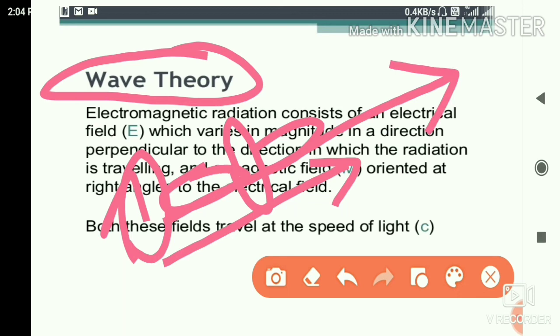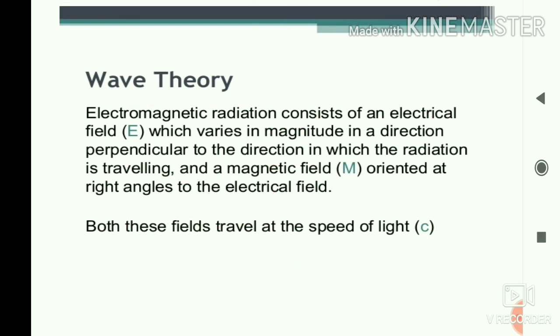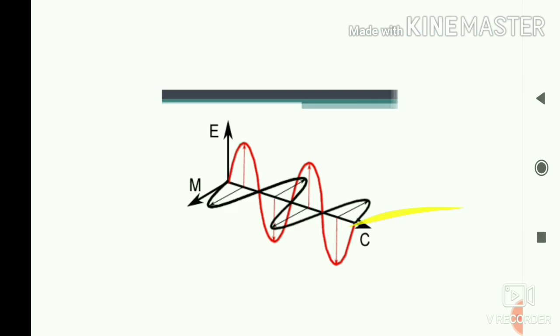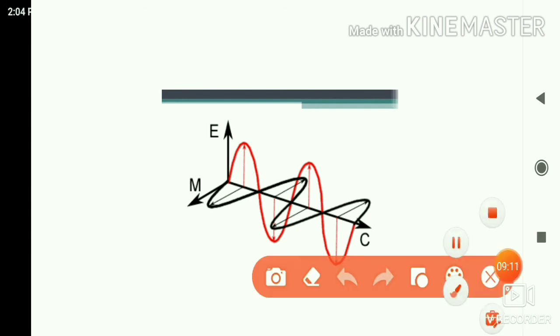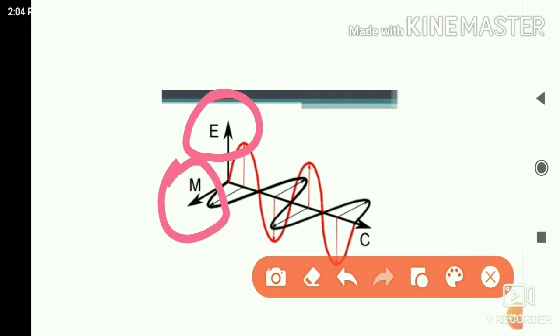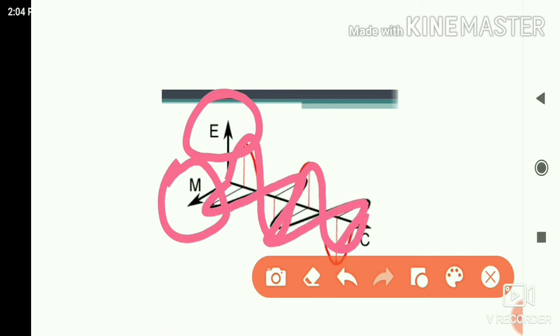How to represent this in wave form, we can see in the next slide. Here you can clearly see this is the electric field and this is the magnetic field. The red line is the electric wave, and perpendicular to it is the magnetic wave.